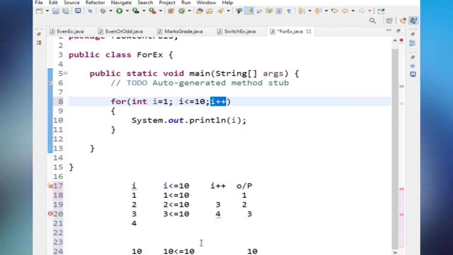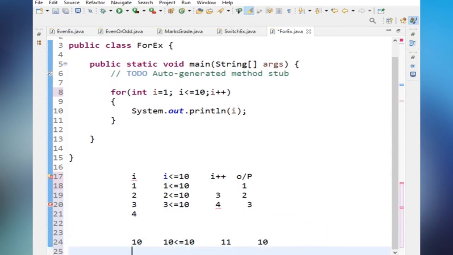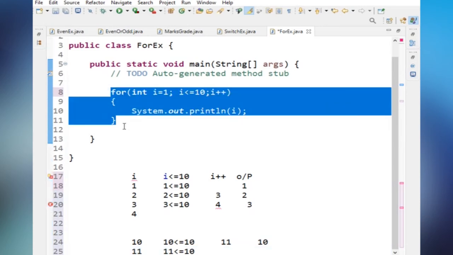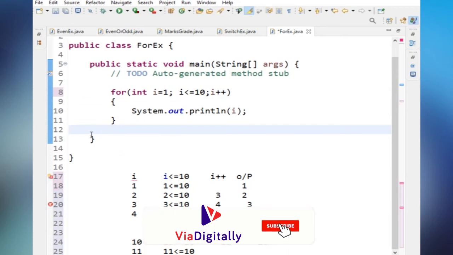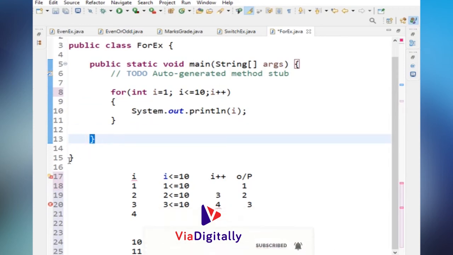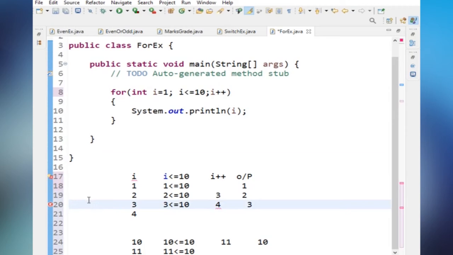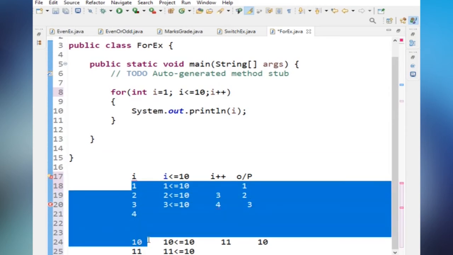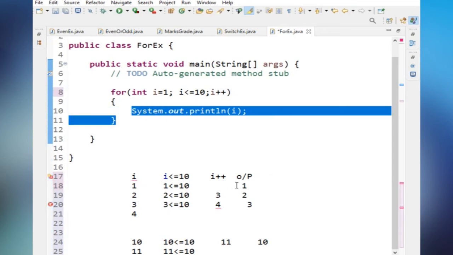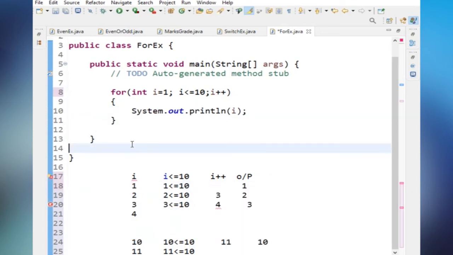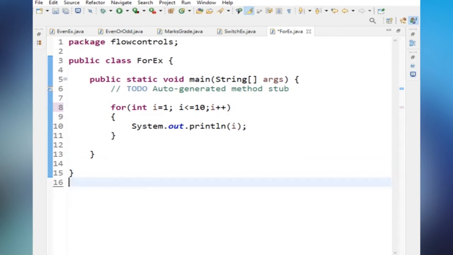After printing 10, again it will go to I plus plus, and the value will become 11. After this, it will again check the condition. So 11 less than or equal to 10. Is the condition true? No, right? This condition will become false. So it will come entirely out of the for loop, and the program will come to the end of the main and to the end of the class. So this is the way we got the output. Till 10 we are printing the output. Output is 1 to 10 numbers. So this is the way the loop will execute.